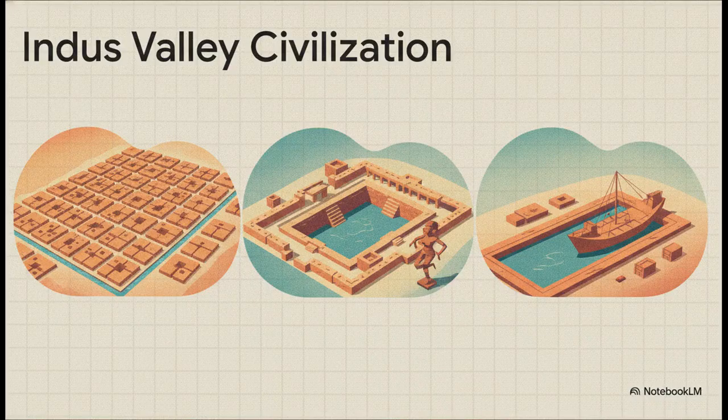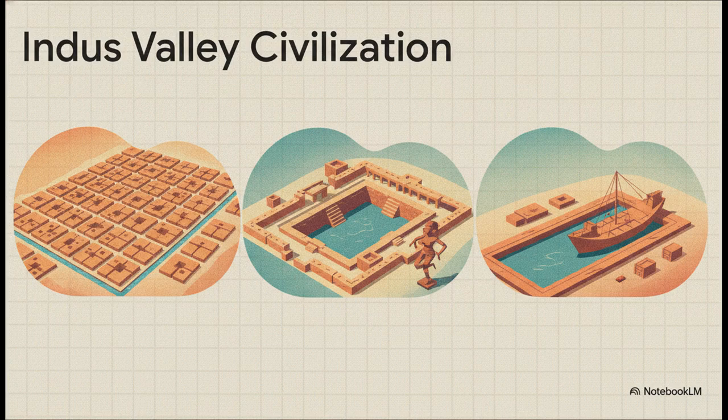Out of those early agricultural settlements rose the highly organized urban centers of the Indus Valley civilization. And I mean highly organized. We're talking about cities laid out in precise grid patterns, with advanced drainage systems that wouldn't be seen again in some parts of the world for millennia. They mastered bronze tools and baked bricks.